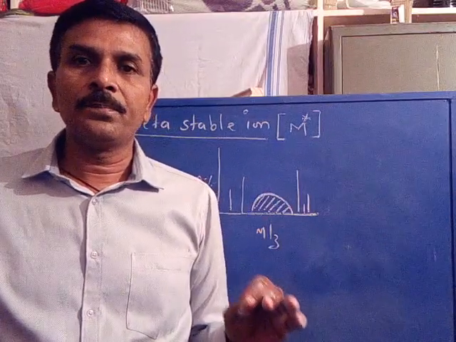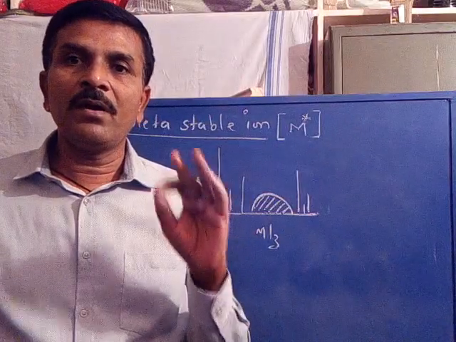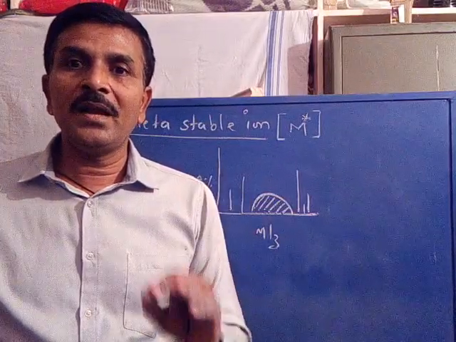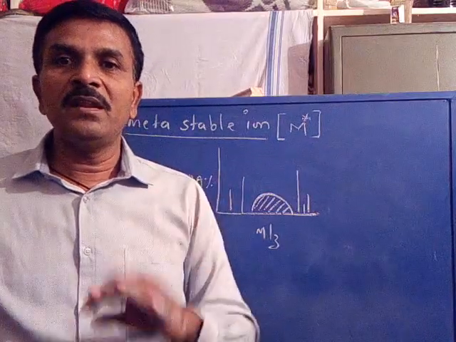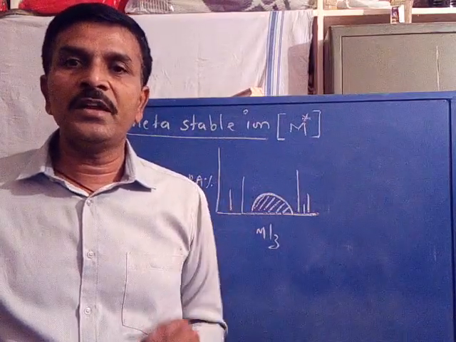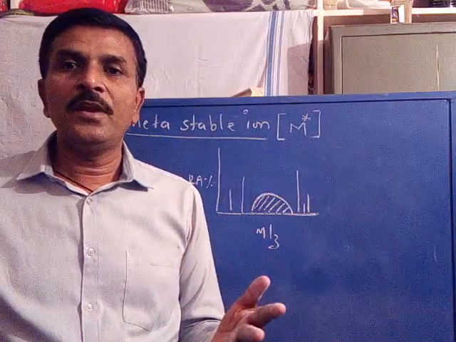Now their M by Z values, as we already discussed, appear at non-integral values, and they are calculated